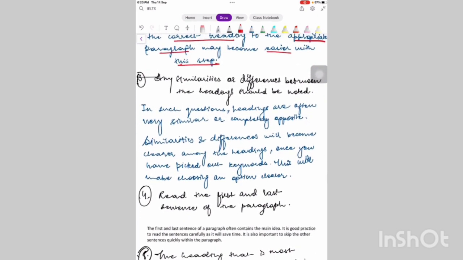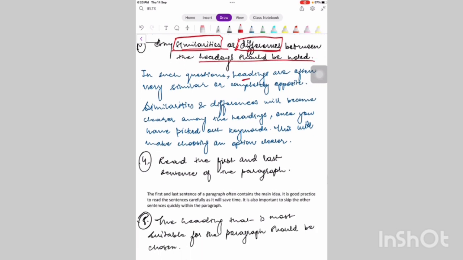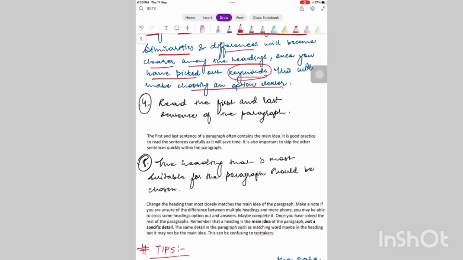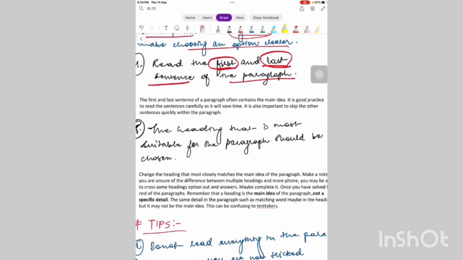Any similarities or differences between the headings should be noted. If there is a similarity between headings or there are differences between headings, it should be noted. In such questions, headings are often very similar or completely opposite. Similarities and differences will become clearer among the headings once you have picked out the keywords. This will make choosing an option clearer, because you will understand which is the more appropriate option. Read the first and the last sentence of the paragraph. The first and last sentence of a paragraph often contain the main idea.